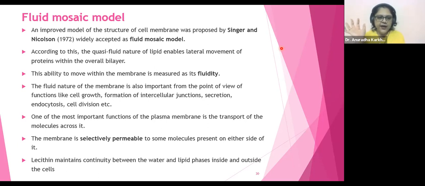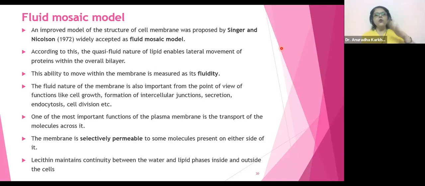According to this, the quasi-fluid nature of lipid, the slippery nature of the lipid, enables lateral movement of proteins within the overall bilayer. So according to Singer and Nicholson, the plasma membrane is not only made up of lipids, it is going to have proteins also in it, and it is going to have phosphate also in it. I'll show you the diagram and explain. It will become easy.